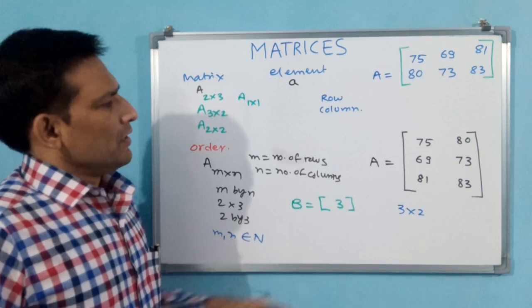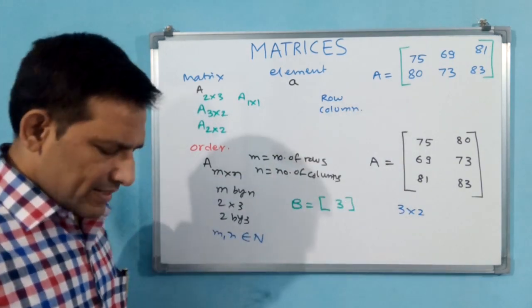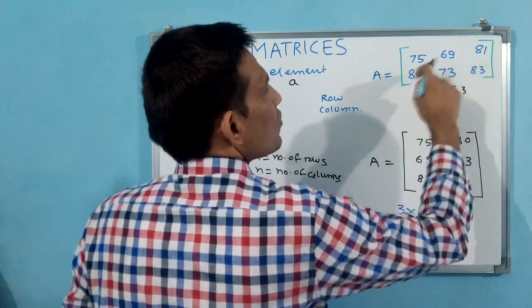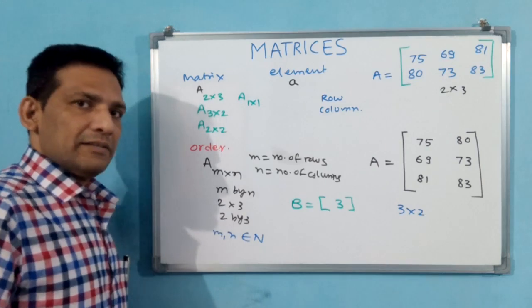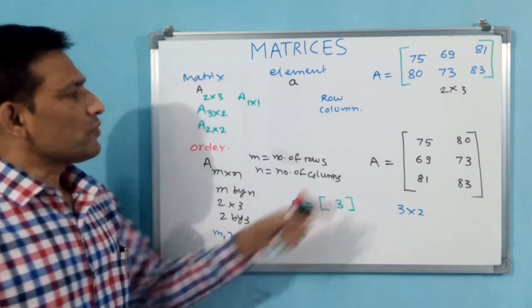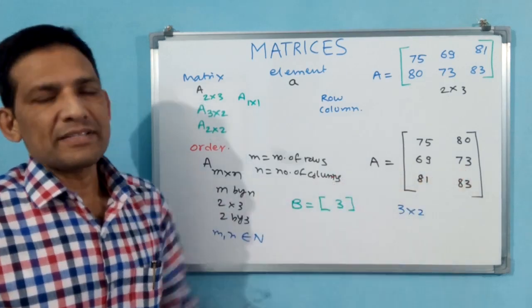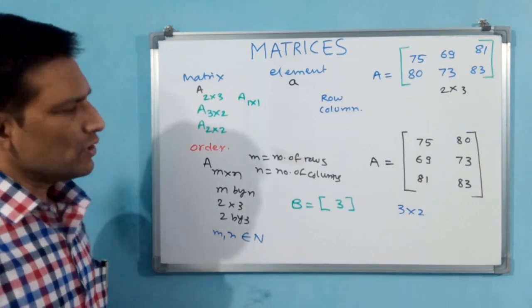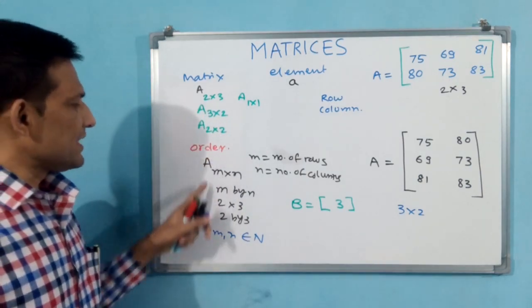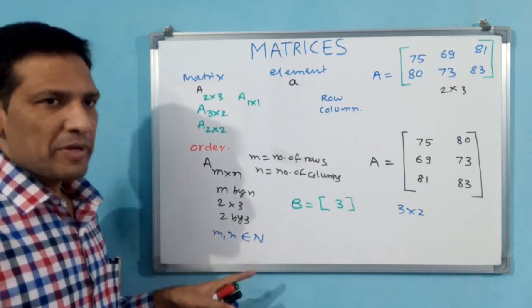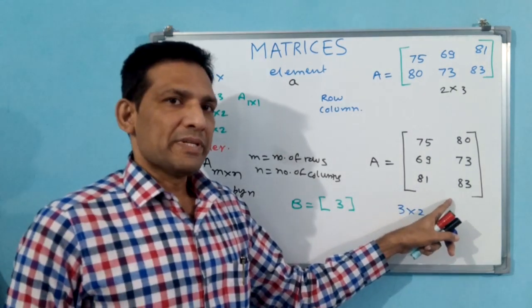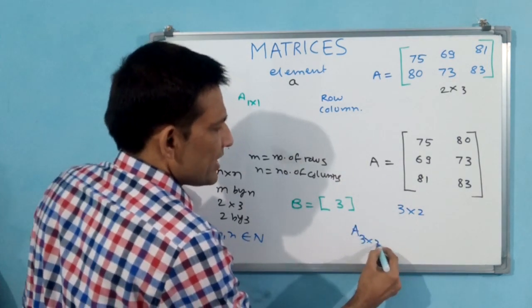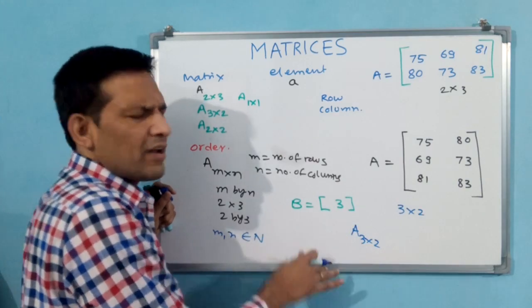Now you must have seen here, what is this matrix then? This is a 2 by 3 matrix. Why? Because 2 rows are there and 3 columns are there. Now how can we say the position of the element 73? We have represented the matrix with a capital letter and M by N, or whatever it may be. If you want to represent it, A 3 by 2 you can write. A 3 by 2 means one matrix is there, A or B or whatever it may be.